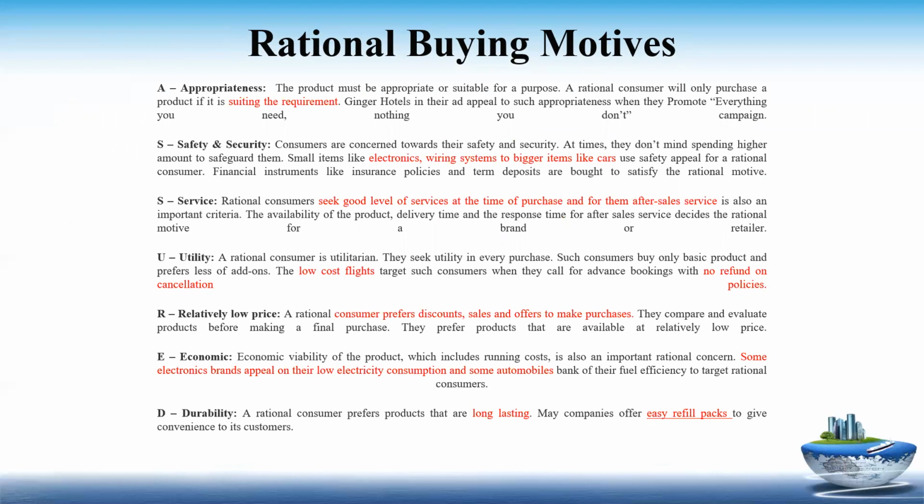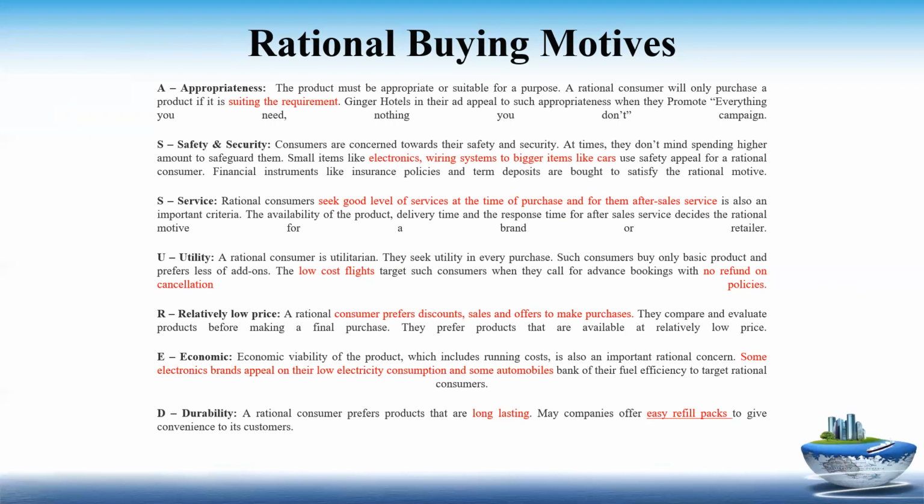Safety and security needs. Here the consumers are concerned towards their safety and security. They don't even mind spending a higher amount for products like electronics, wiring systems, or bigger items like cars for safety appeal. Here the main purpose is safety. They just look for safety. Even if it is costlier, they will go for it. Then service. Rational consumers will see a good level of service or after-sale service, so that the availability of the product, delivery time, and the response time for the after-sale service is good.